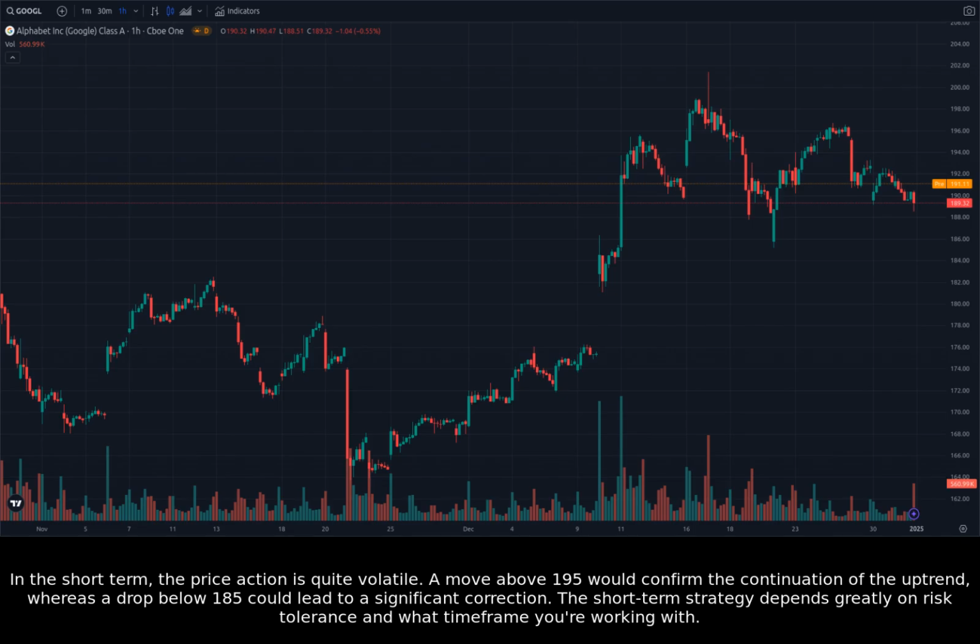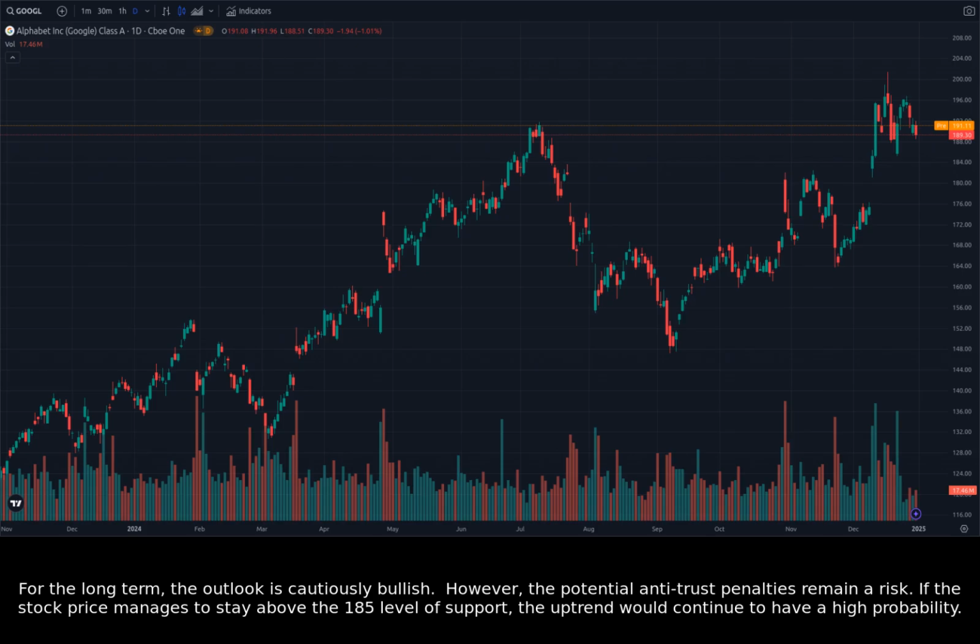A move above 195 would confirm the continuation of the uptrend, whereas a drop below 185 could lead to a significant correction. The short-term strategy depends greatly on risk tolerance and what time frame you're working with. For the long term, the outlook is cautiously bullish. However, the potential antitrust penalties remain a risk.